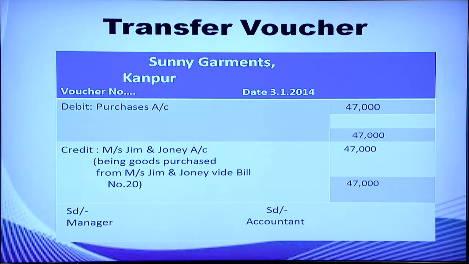The transaction was purchase of goods from Jim and Johnny. So, purchases account is debited and Messrs. Jim and Johnny account is credited. After this, a detailed description of the transaction is written in the form of narration, then amount 47,000 in the respective columns. It is prepared by the manager, so signed by him and countersigned by the accountant.